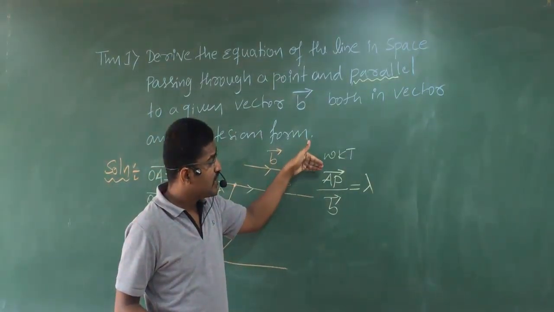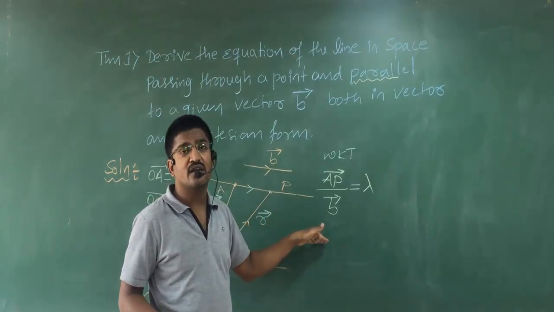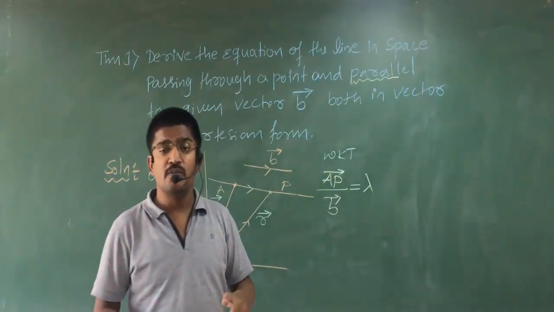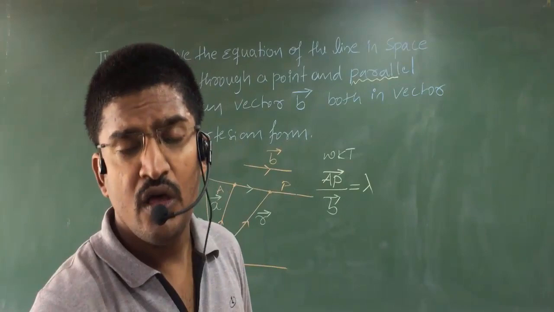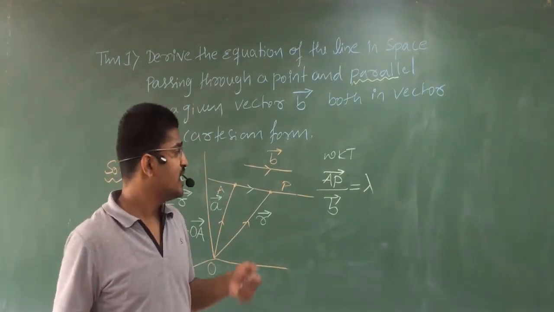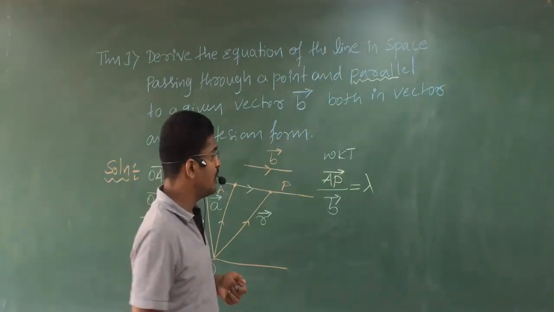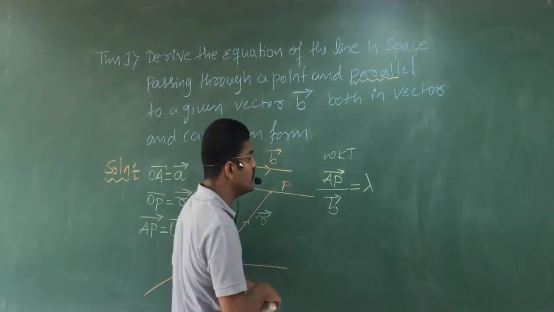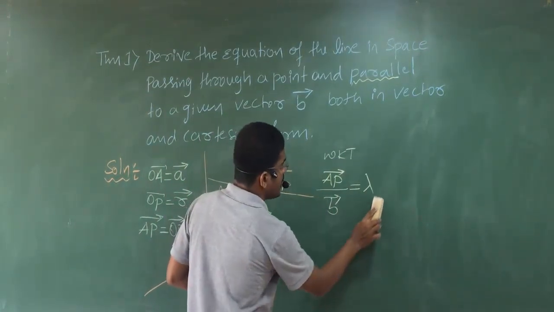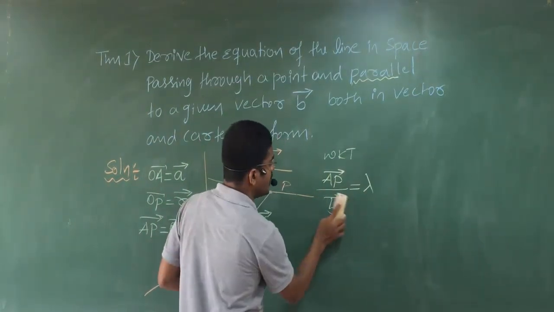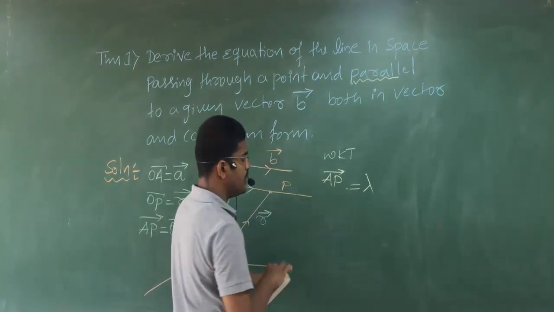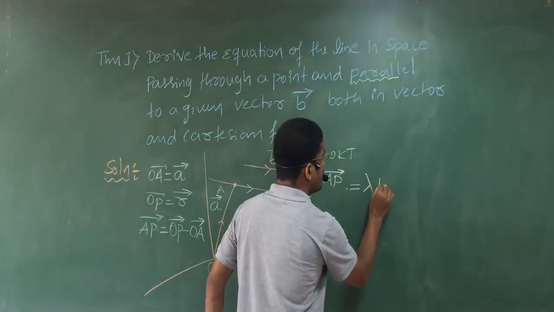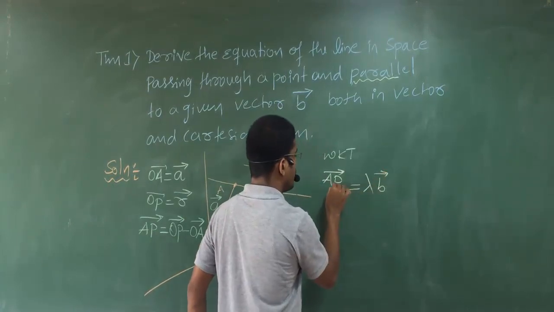So we can write it as vector AP divided by vector B equal to lambda, because as you all know, if two lines are parallel, their direction ratios are equal. So if you simplify this, how is it going to be? If I multiply vector B here, it will be vector AP equal to lambda times vector B.